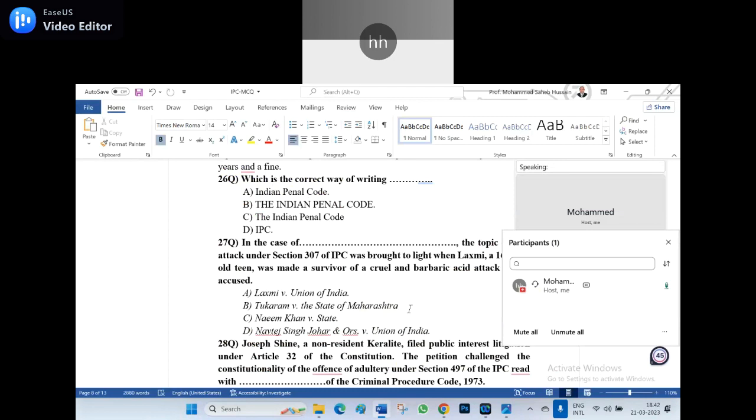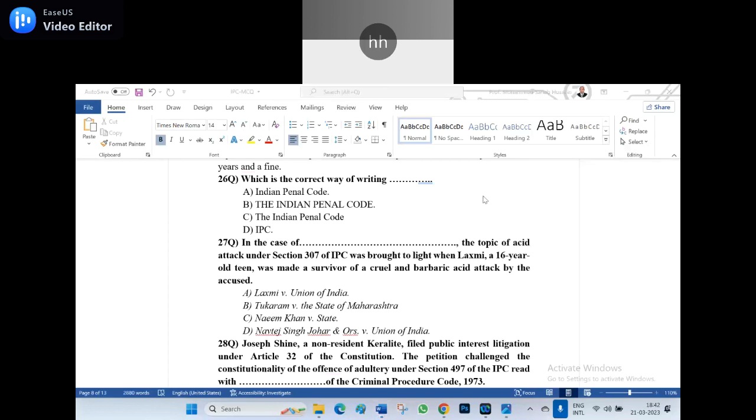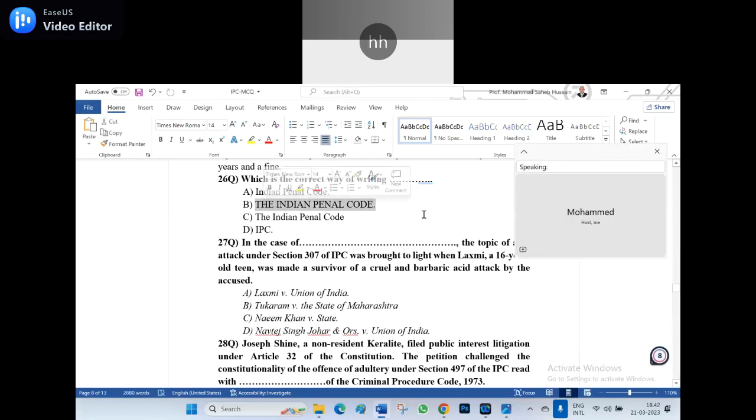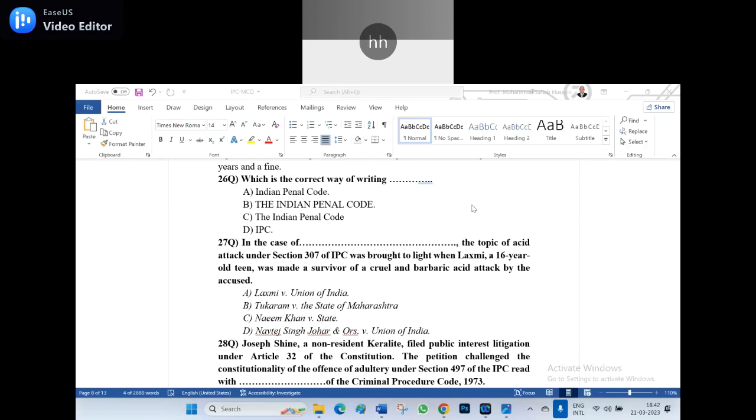The right answer is the one I highlighted here, all in capital letters. That is the style of writing in the Bare Act, and you have to write in the same way as in the Bare Act, following its capital or small letters.